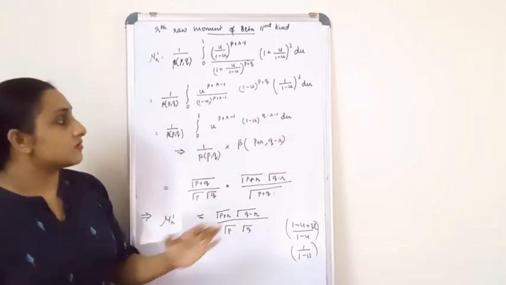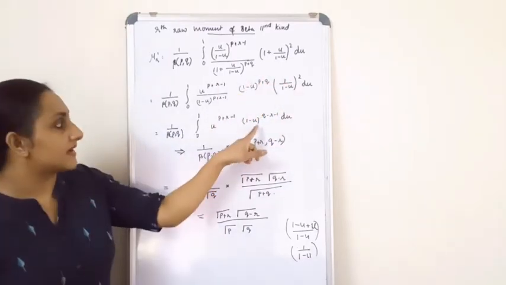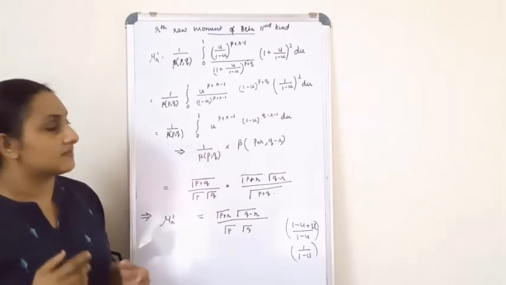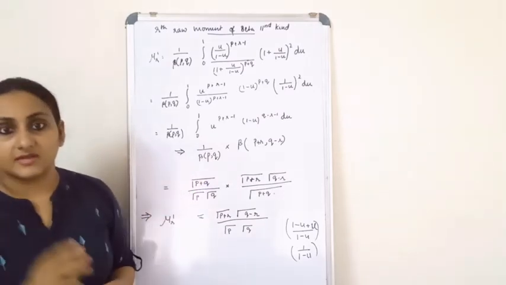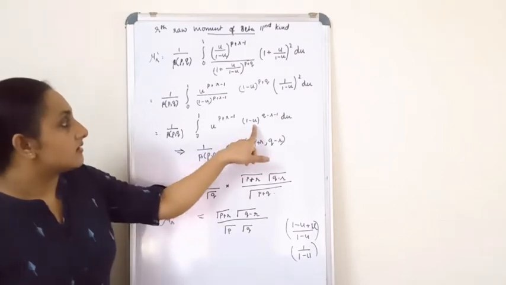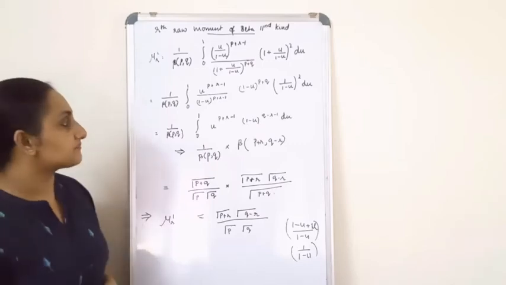So now I'm not going to show in detail how this turns into (1 minus u) the whole raised to q minus r minus 1. I'm just leaving it to you so that you can find out the answer.